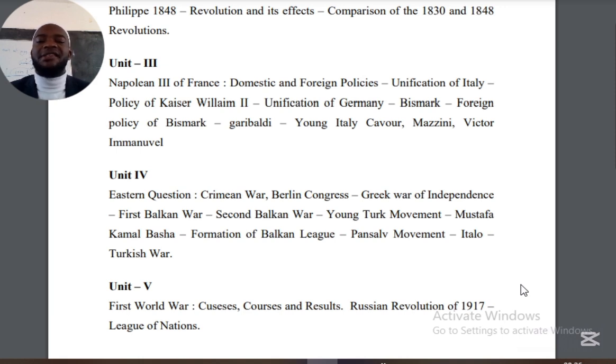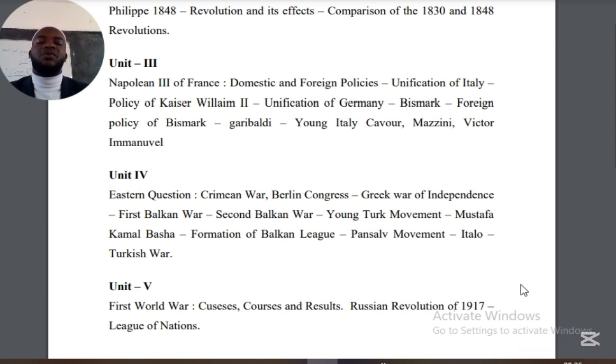Then it was referred to as the sick man of Europe by the Russian leader, Russian Tsar Nicholas II, who referred to it as the sick man of Europe that needed a doctor to be cured. So the Eastern question, we shall also look at them, whereby we shall analyze the Greek War of Independence, 1821 to 1832.